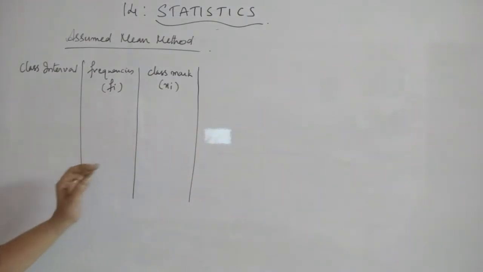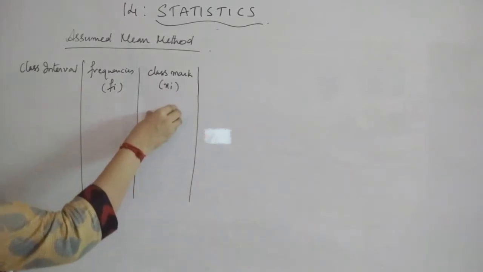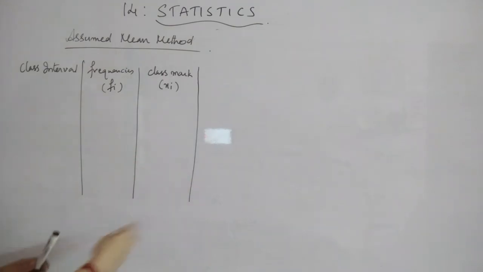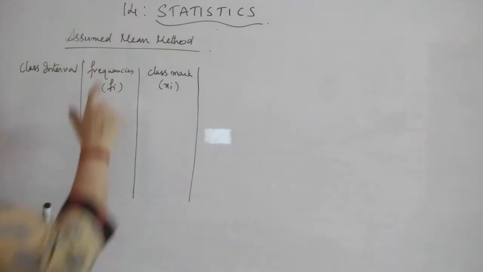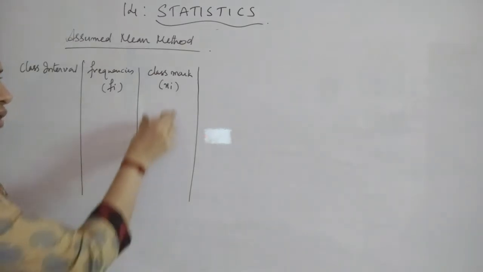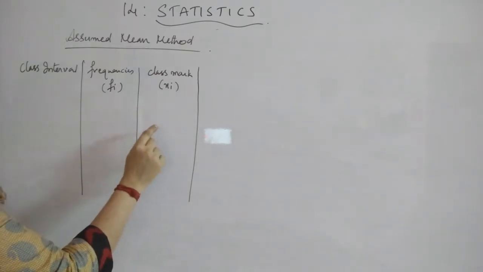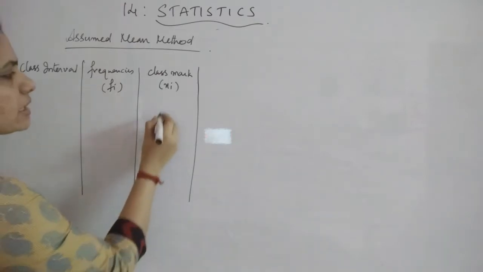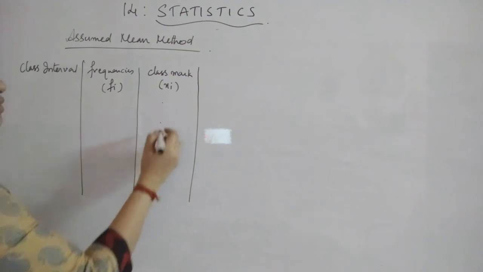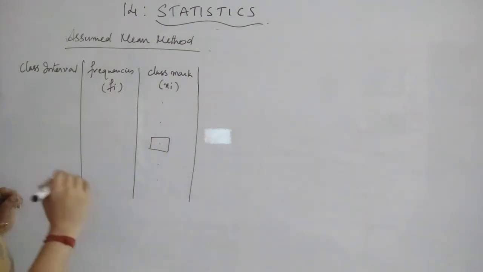So instead of doing that tedious process, after finding these xi's, if the xi values are very large, we will take an assumed mean. What do we mean by assumed mean? It means any of the values of xi, most preferably the middle term. If you have 5 items here, you choose the third one as the assumed mean.